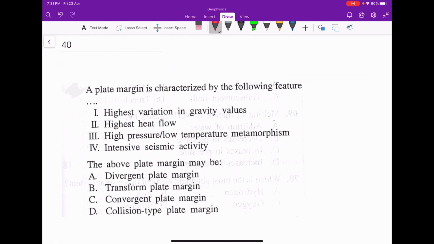This is a question for you. A plate margin is characterized by the following features: highest variation in the gravity value, highest heat flow, high pressure, low temperature metamorphism, and intensive seismic activity. So this is the question for you.